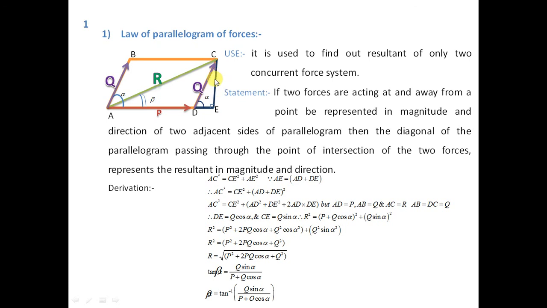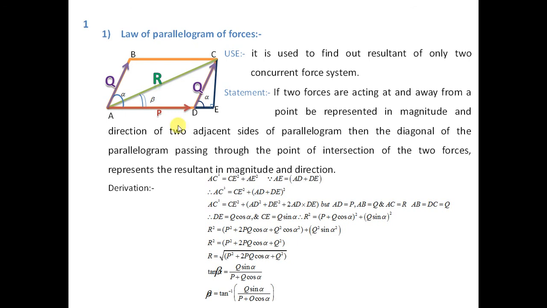So we get DE is equal to Q cos of alpha. Similarly, CE is equal to Q sine of alpha. So substitute the value of CE is equal to Q sine of alpha, and DE is equal to Q cos of alpha. Now what is the value of AD?